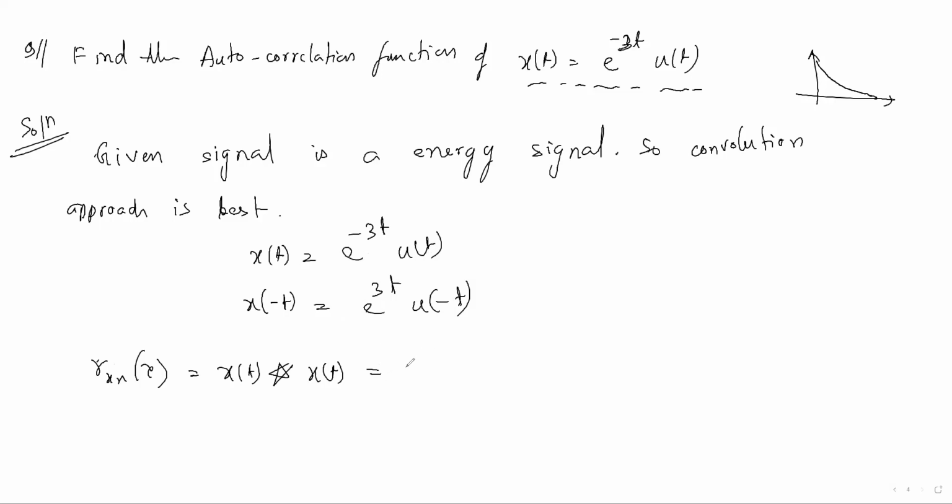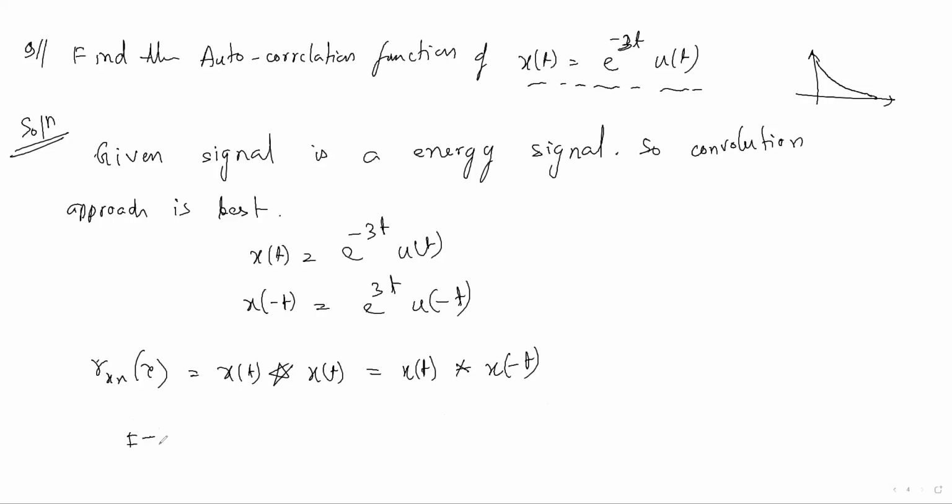But if you multiply and use the convolution integration formula, it will take a long time. Instead, try to solve this problem using a transformation, the Fourier transform. Then you can easily solve this problem.